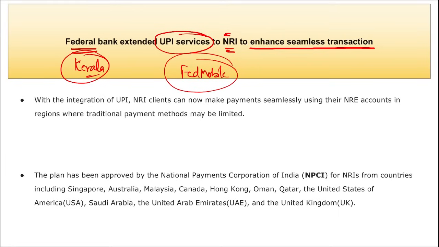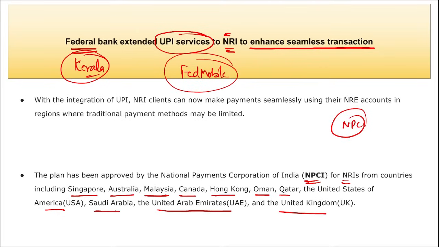And with this integration, NRI clients can now make payments seamlessly using their NRE accounts in regions where traditional payment methods may be limited. And this plan was approved by which organization? It was approved by NPCI, and it is for NRIs in countries including Singapore, Australia, Malaysia, Canada, Hong Kong, Oman, Qatar, USA, Saudi Arabia, UAE and UK. That means the non-resident Indians living there can use UPI through their NRE accounts now. And this will enhance the transactions and the usage of UPI globally.